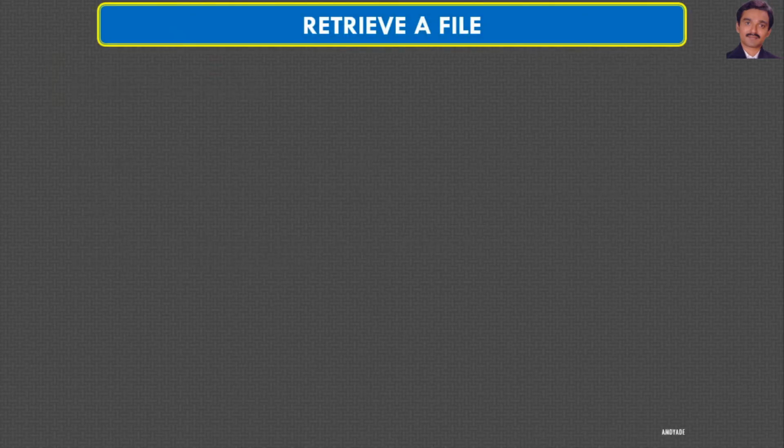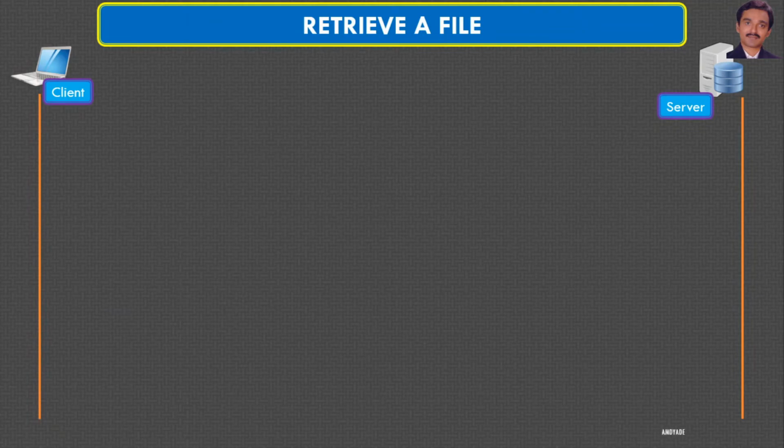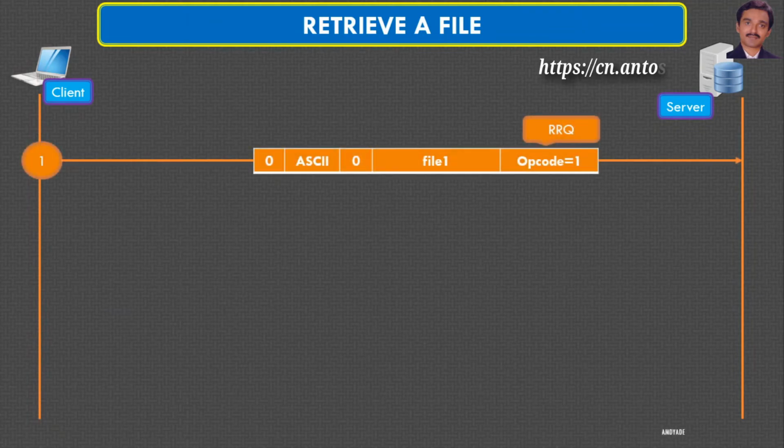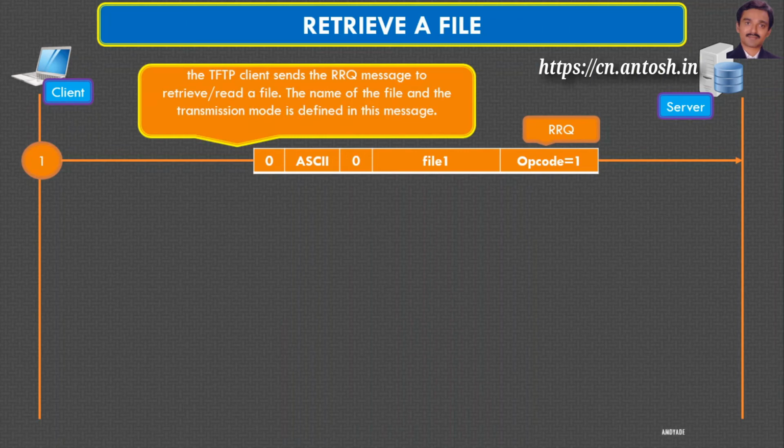Retrieve a file. The TFTP client sends the RRQ message, read request message, to retrieve or read a file. The name of the file and the mode of transmission is defined in the message.